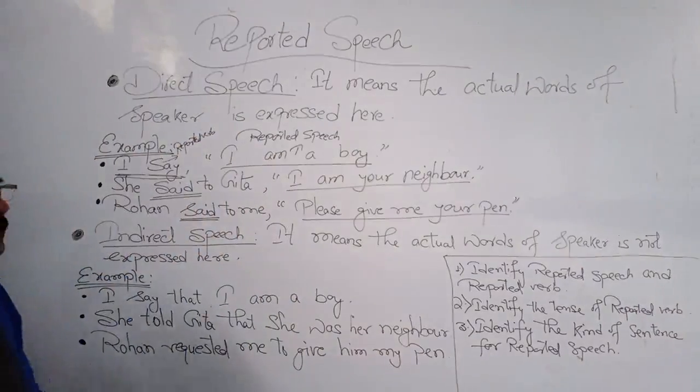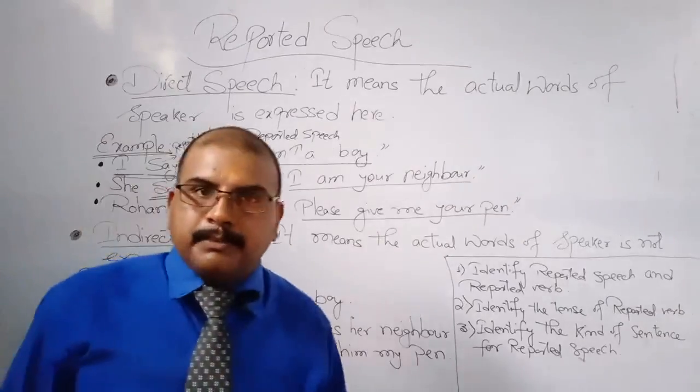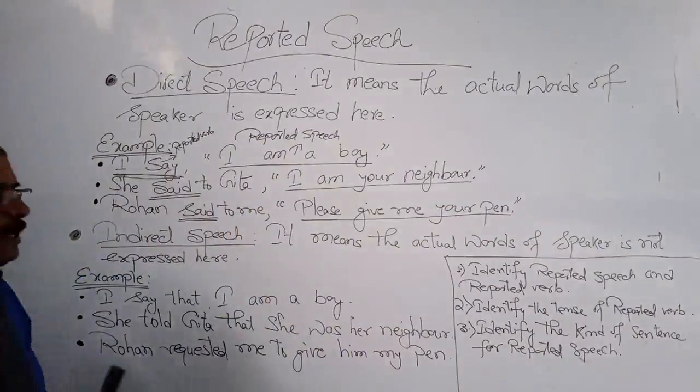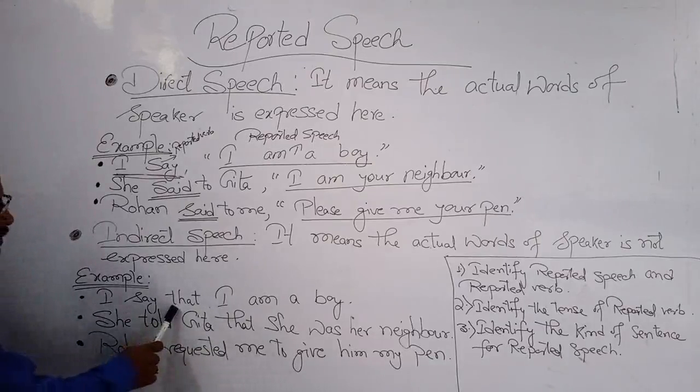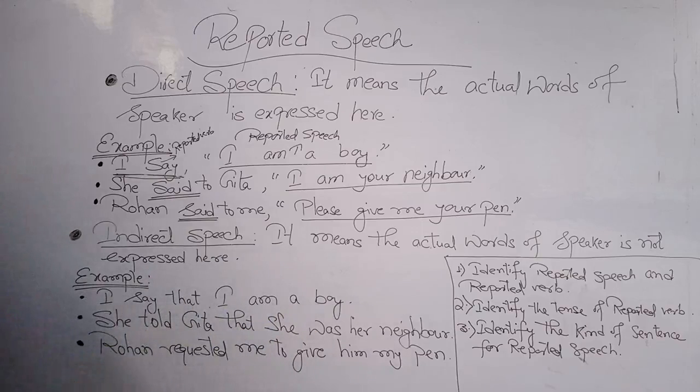If your reported speech denotes an assertive, declarative or statement sentence, for such sentences we use the conjunction "that". So the solution for example 1 is: I say that I am a boy.